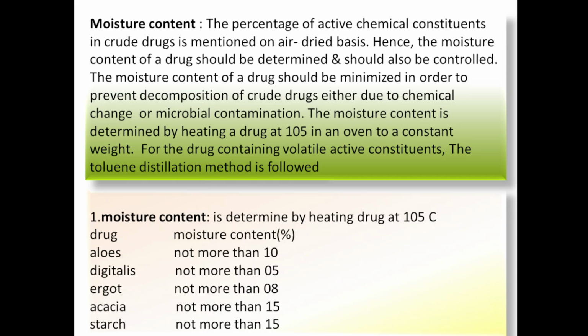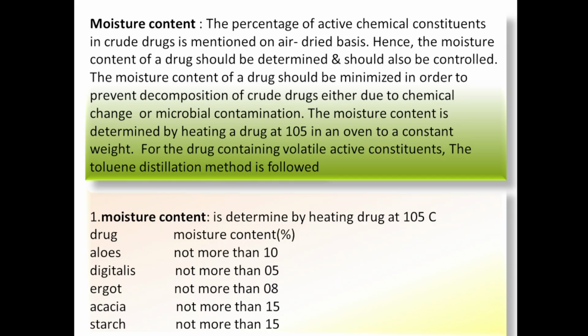that particular drug. Moisture content is determined by heating at 105 degrees Celsius in an oven. So each and every drug has a moisture content limit. That drug should be within that range of moisture content. If more moisture content is present, then it will deteriorate during its processing and during its storage. For that reason, each drug's moisture content limit is given in the official book or official pharmacopoeias, and as per that the moisture content should be maintained or controlled.